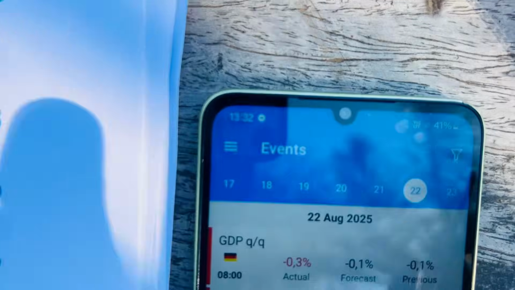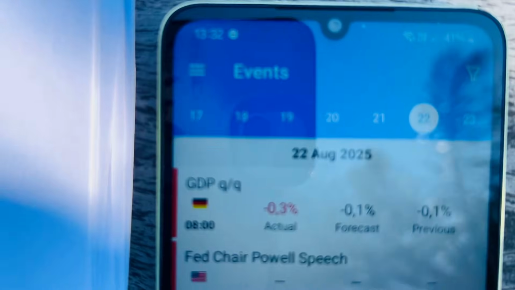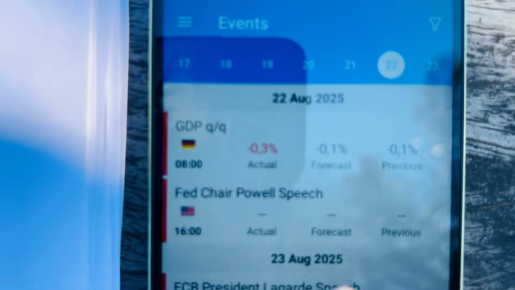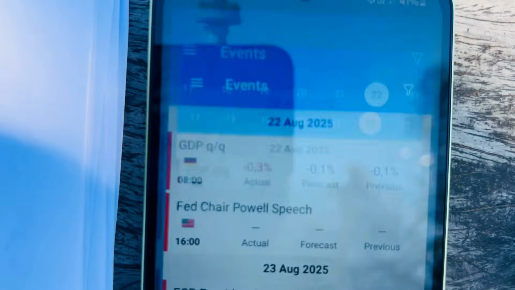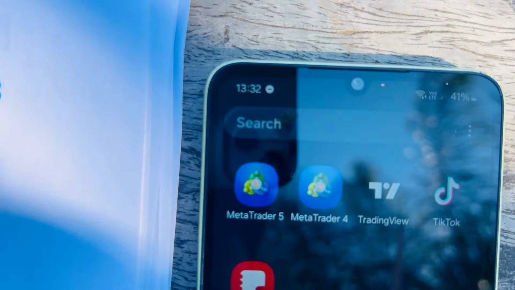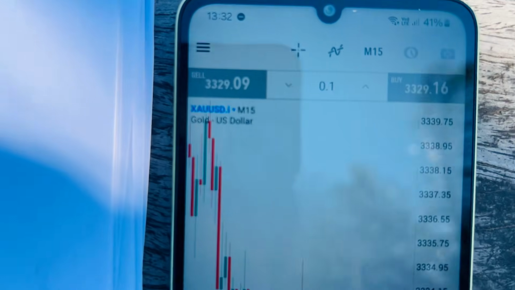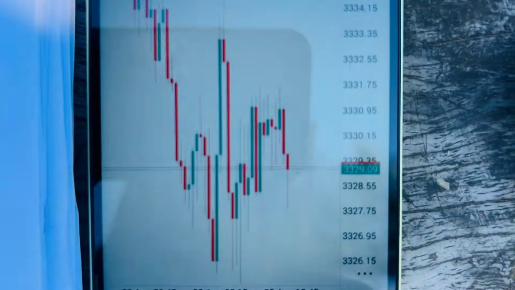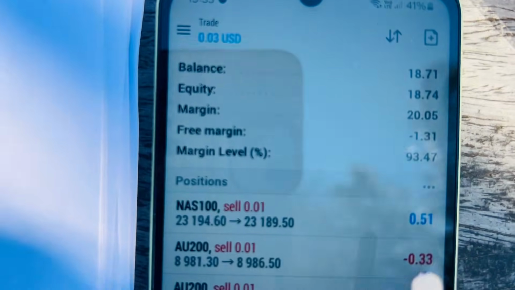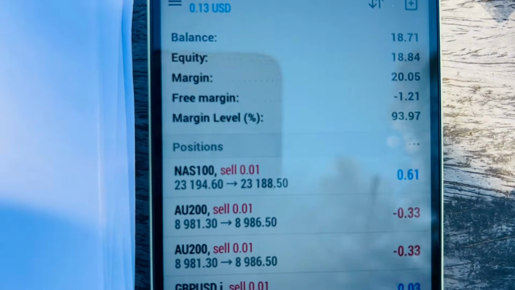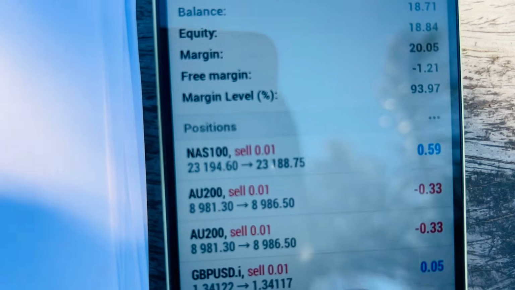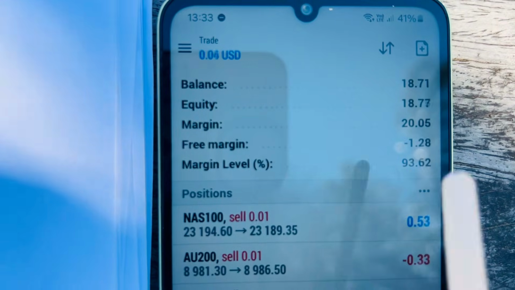You go back. Some of the traders, or if you're new, you don't know what we're talking about. We're talking about events reports, and you can trade this news. This news we're talking about, if right now you open your MetaTrader 5, remember, if you like to trade Forex, you must have a trading account. This is a trading account, and you like to trade quick, like you want to make quick money, right, in just a matter of seconds. Here is what you must do trading the news. I want to explain so that you understand what you must do.